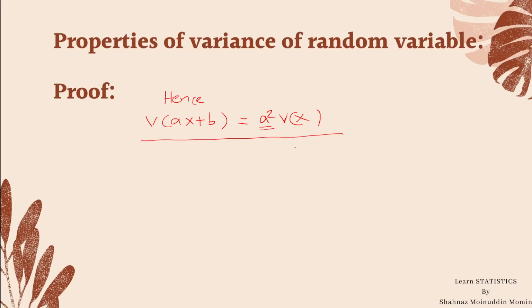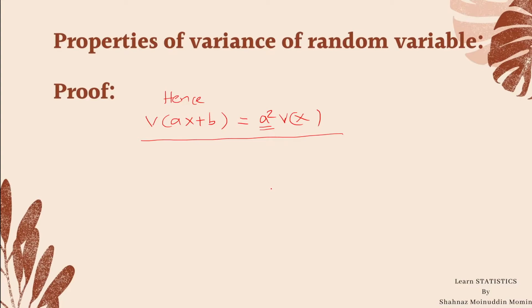Means variance is affected by only change of scale, but it is independent of change of origin, since b does not appear in the last step of our calculation of variance ax plus b. This is the second and most important property of variance of a discrete random variable.